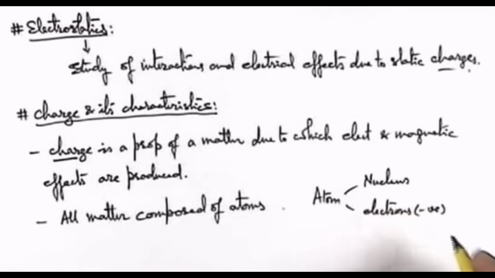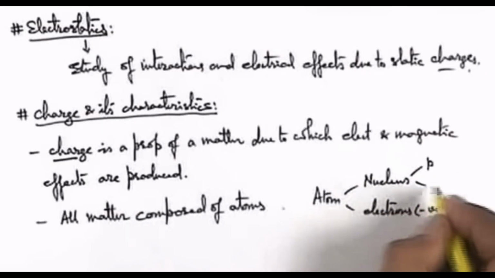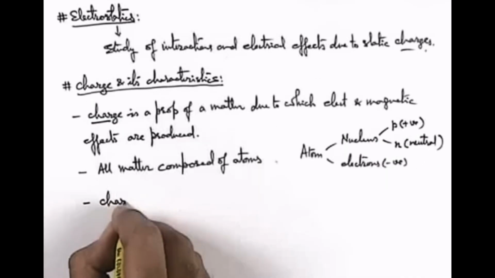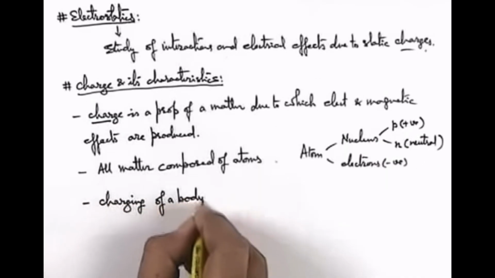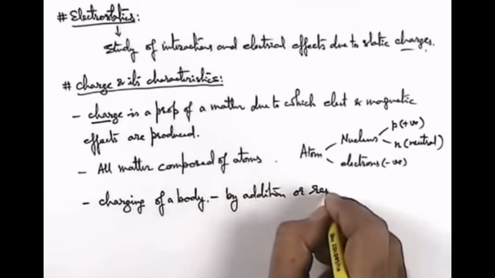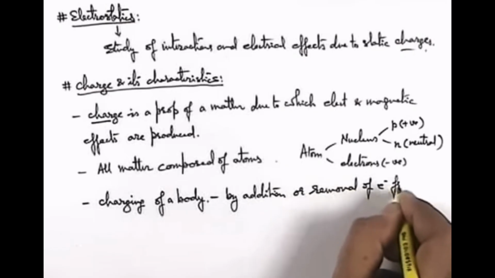Electrons are negatively charged, which you all know, and the nucleus consists of some particles which we call nucleons, and the majority of the nucleons in the nucleus are protons and neutrons. Other nucleons are not relevant when we talk about charging of a body. A body can be charged by addition or removal of electrons from it.